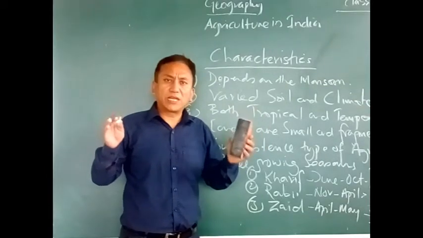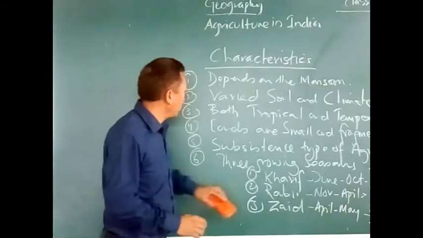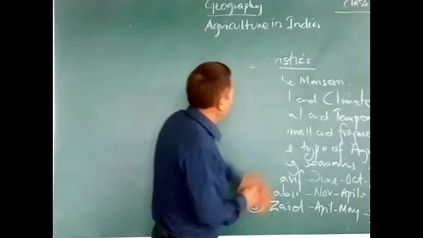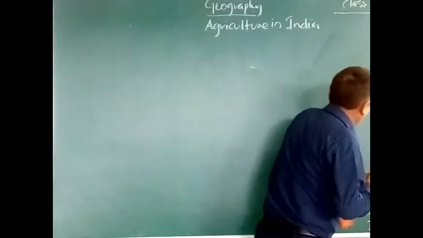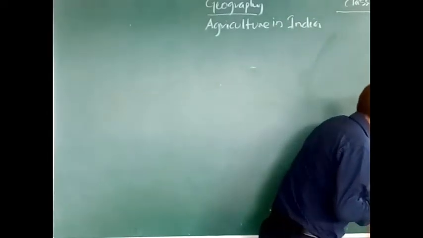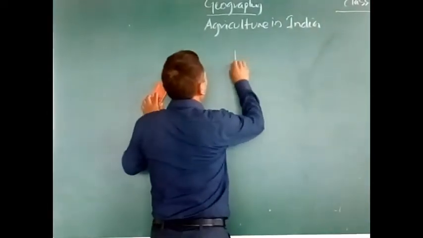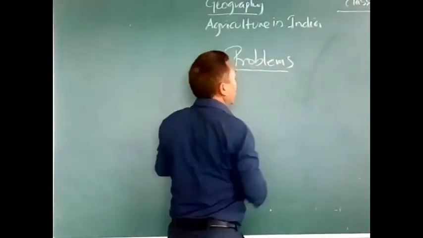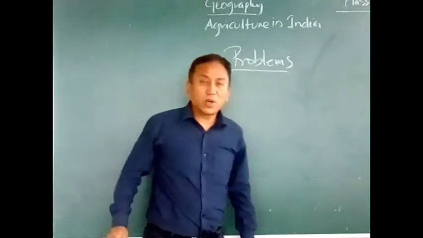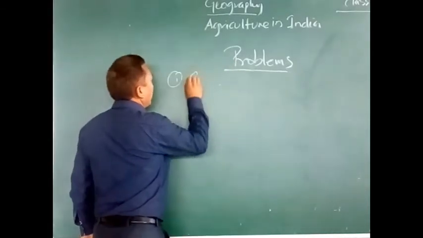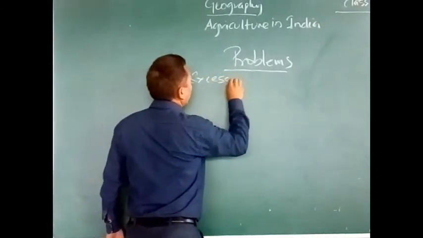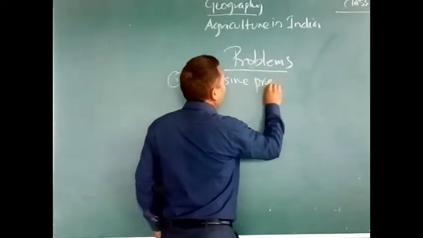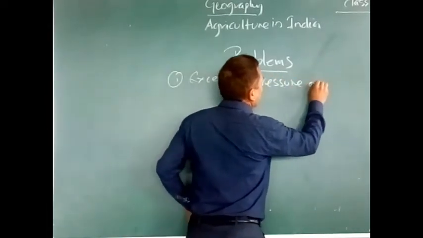What are the problems of Indian agriculture? Now, we just saw the characteristics. Okay, now let us see the problems. The first one is excessive pressure on land.